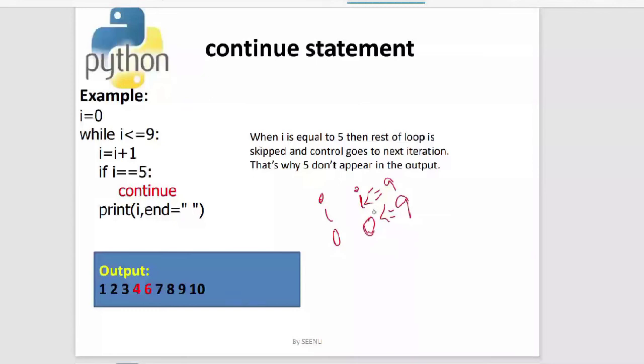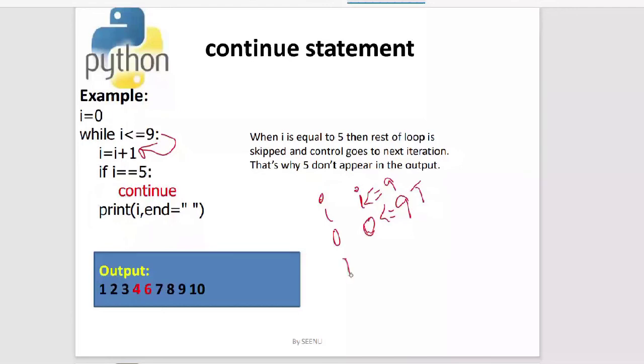So when the while condition is true, what happens? It goes to the while body. What is there inside the while body? Inside the while block, there is an increment, an increment of I by 1. So what is happening to the I value now? I has incremented, so 0 plus 1 will become 1. The I value is 1.